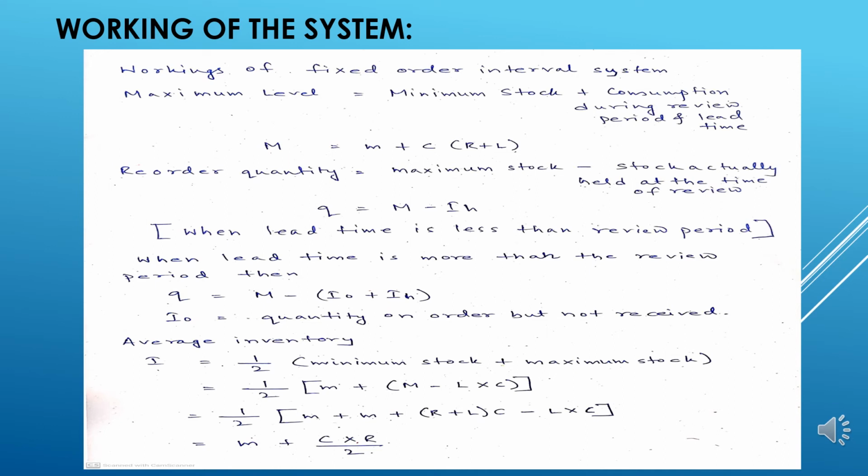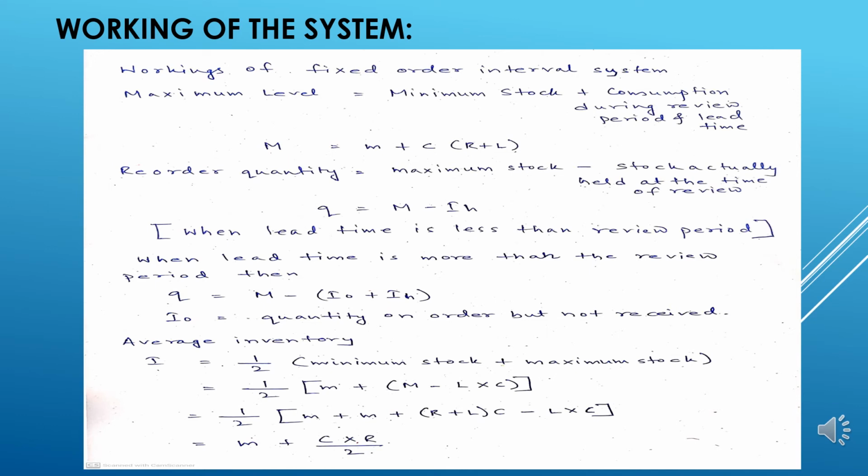When lead time is less than review time, the reordering quantity is the maximum stock held by the organization minus the stock actually held at the time of review. If we take the inventory held at the time of review to be IH, then the reordering quantity Q should be M minus IH.